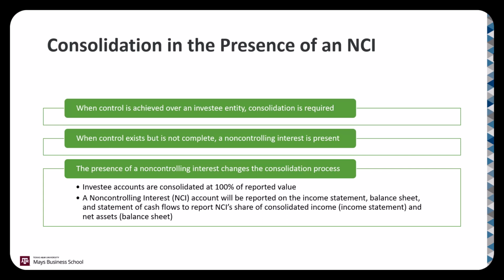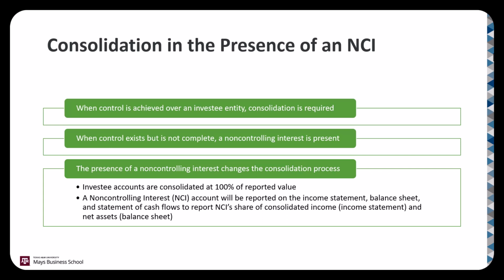So when we do the consolidation process, we still prepare consolidated financial statements, and they are still presented as if we own 100% of the subsidiary. So when we take revenues from the parent and add them to revenues from the subsidiary, we don't take 80% of the revenues or 70%. We record all 100% of the subsidiary's revenues on our consolidated financial statements, even though we don't own 100% of the business when we have a non-controlling interest present.